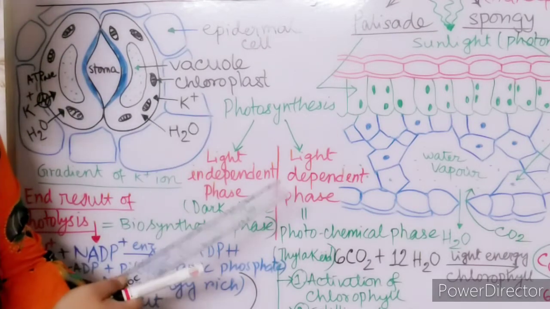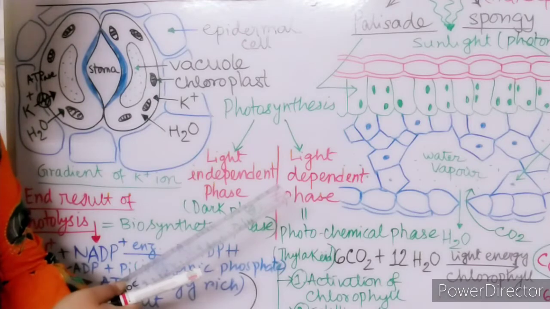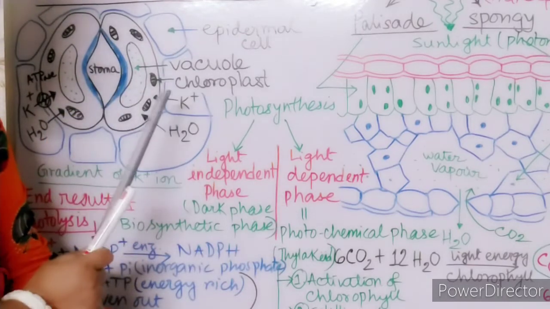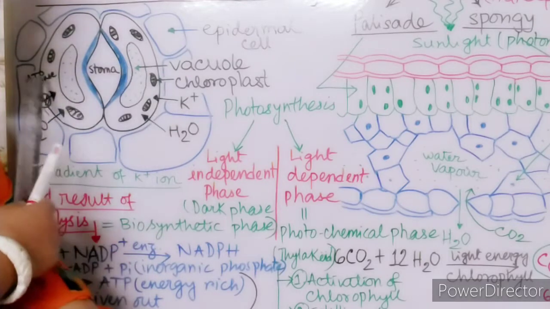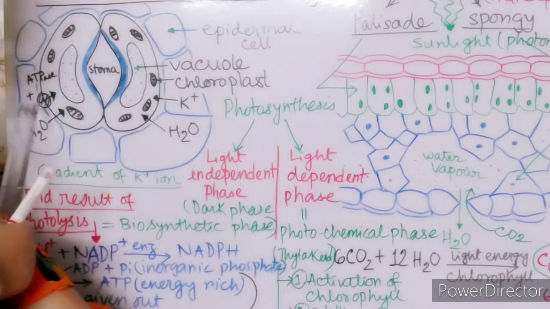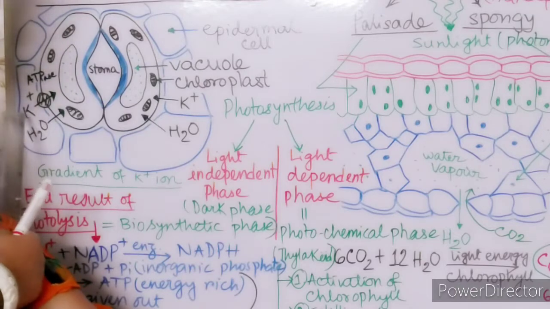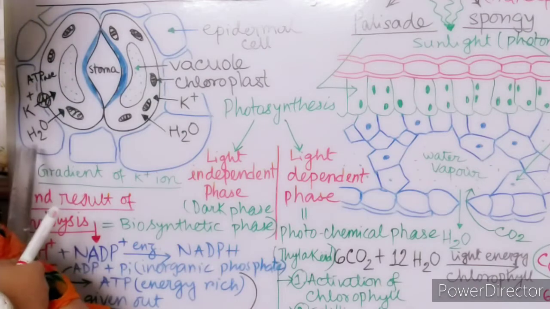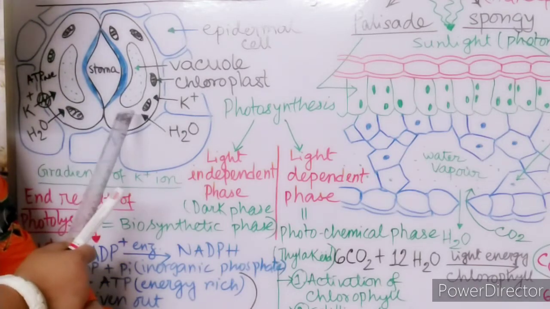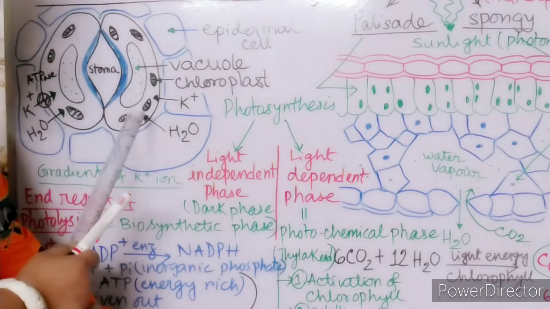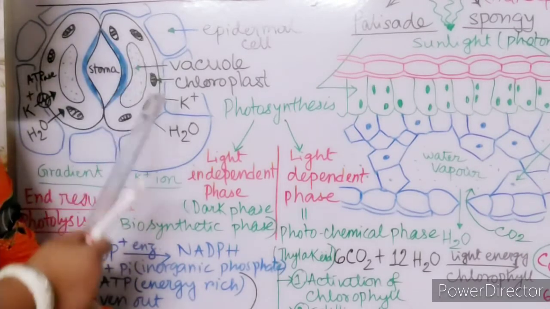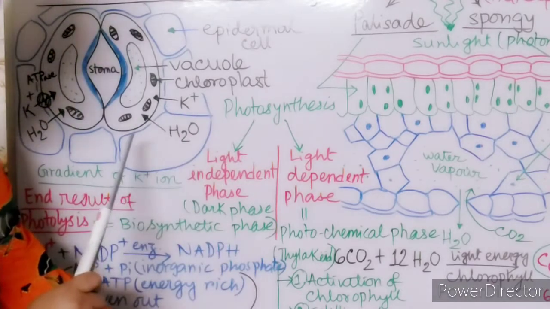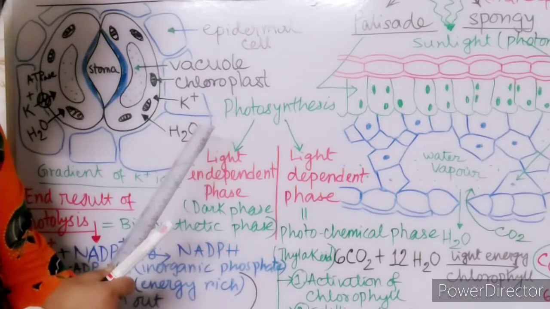Just the opposite case happens at night. There will be no sunlight, no trapping of sunlight by the chlorophyll, no ATP will be there, so no activation of potassium pump. So there will be less amount of potassium ion. As potassium ion will be less, water molecules will also be less in the stomata. So the guard cell will become flaccid. So this was the potassium concentration theory. I hope now there is no problem.